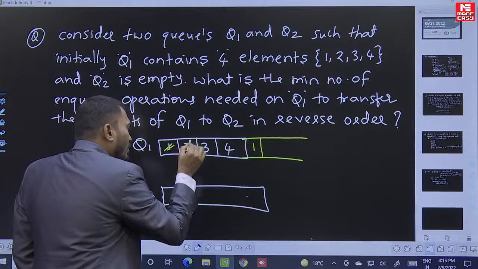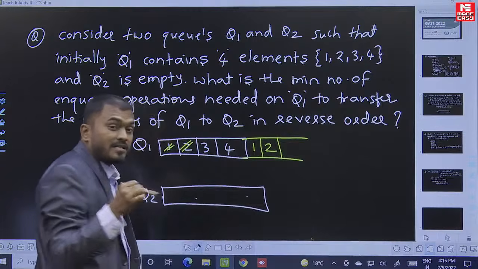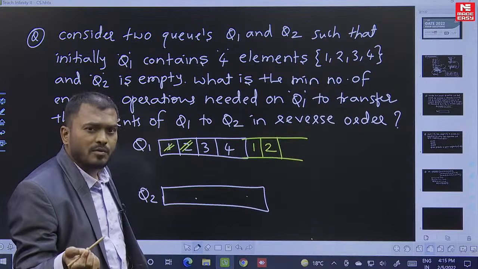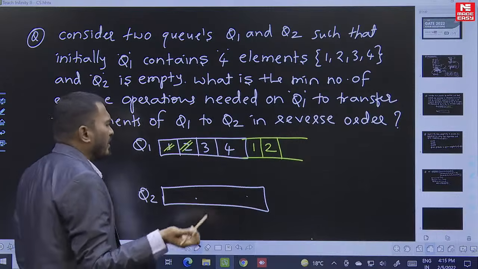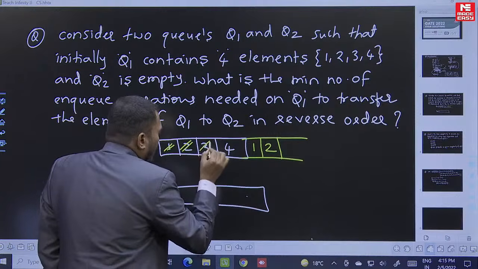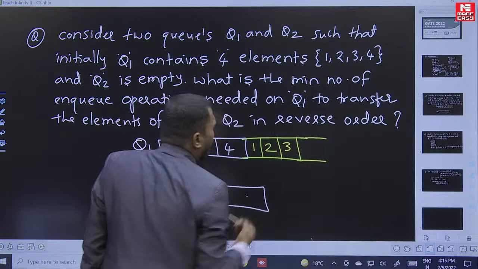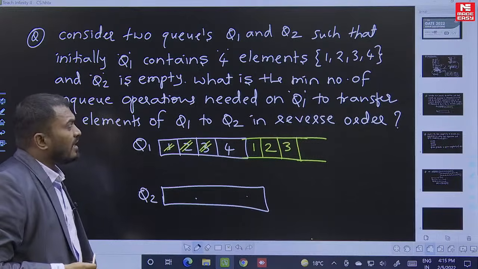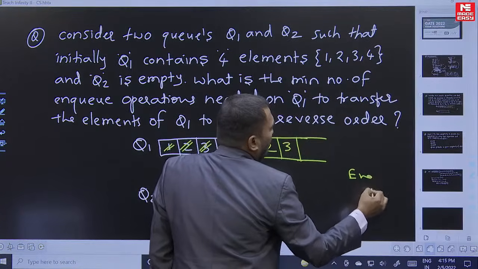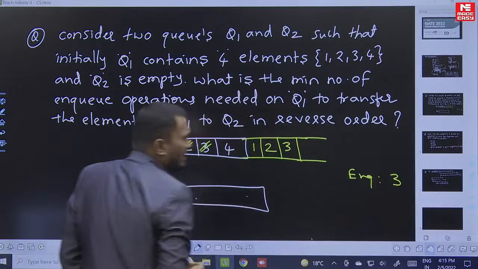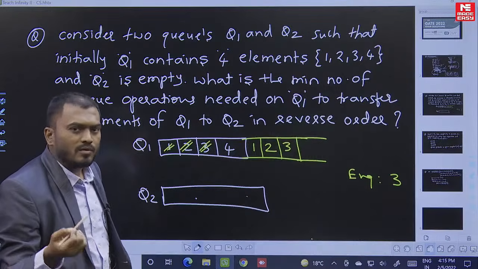And next, I am going to delete this element and perform NQ here. Remember, he has not given any size of Q1 or Q2, so we just perform the NQ operation. Size is not given clearly, so we don't worry about that. And next, DQ this and NQ this here. Now tell me how many NQ operations I have done till now. 3. 3 NQ operations I have done. DQ also 3, but he is not asking about DQ, so don't worry about that.